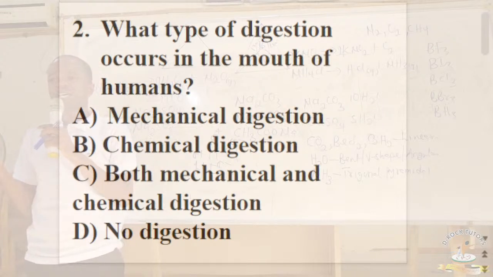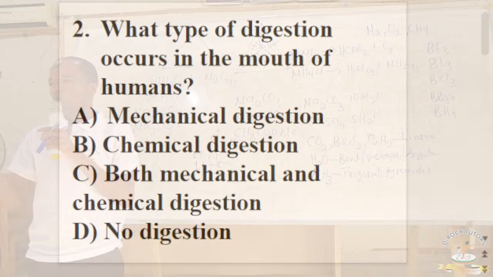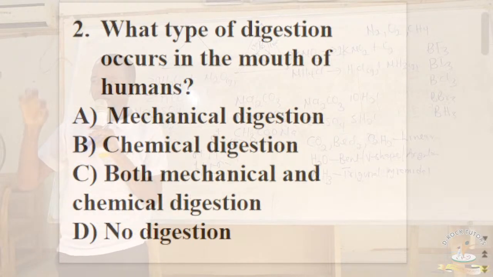And then we have disaccharides. Even as the name suggests, disaccharides are those carbohydrates that are made up of two monosaccharides. And we have three types of them as well. We have maltose. Maltose is made up of two molecules of glucose. We have sucrose. Sucrose is made up of what? Glucose and fructose. And then we have lactose, which is present in milk. We call it milk sugar, which is made up of glucose and galactose.